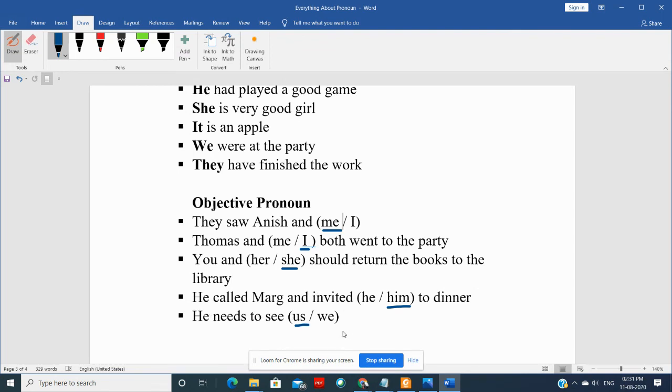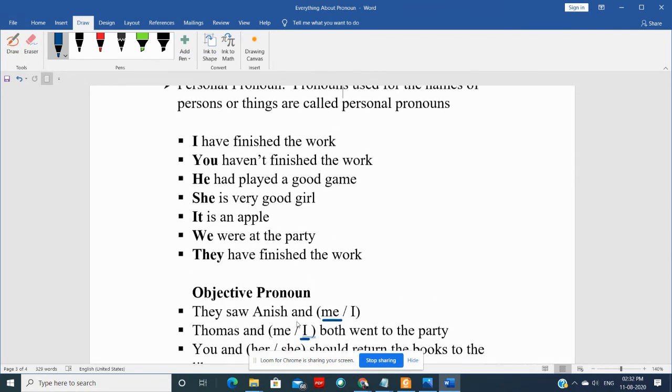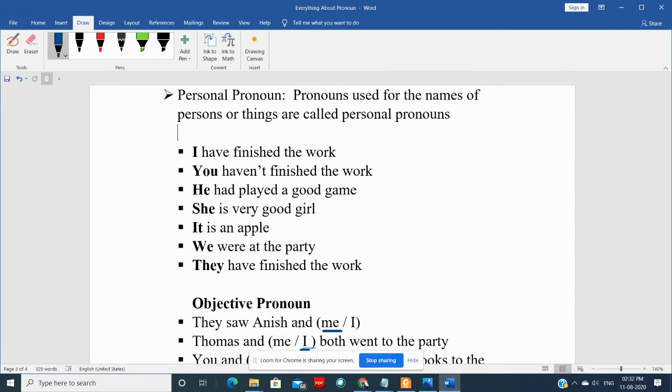Us. Okay, so this is how you can find out subjective pronoun and objective pronoun. And remember, all these underlined words like me, I, she, him, us, they all are personal pronoun. So we can say that personal pronoun can be at subjective end and at objective end.